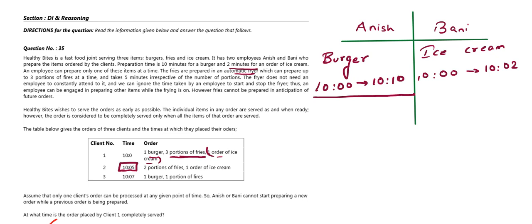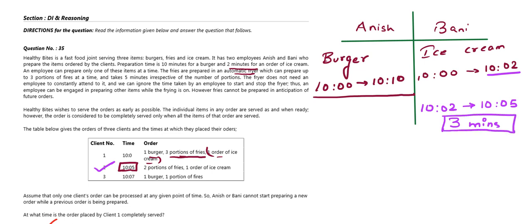Therefore, Bani doesn't work from 10:02 till 10:05. Bani is idle from 10:02. Her work is finished by 10:02 and she doesn't have any other work to do. So she is idle from 10:02 till 10:05 until the next order comes. Next order comes at 10:05 by client 2. So up till then she is free. So here we have Bani is free for 3 minutes. So this is our first part. Bani is free for 3 minutes.